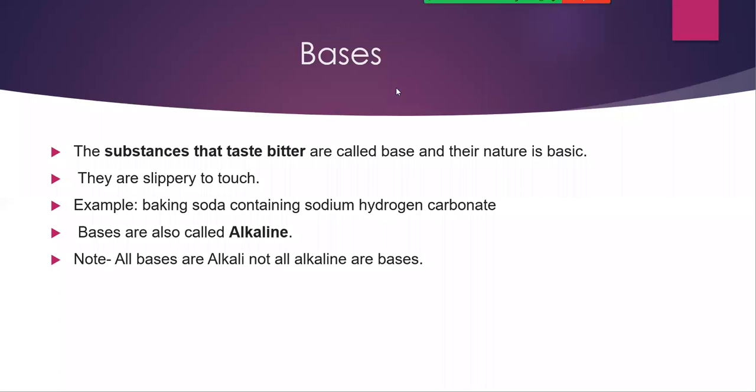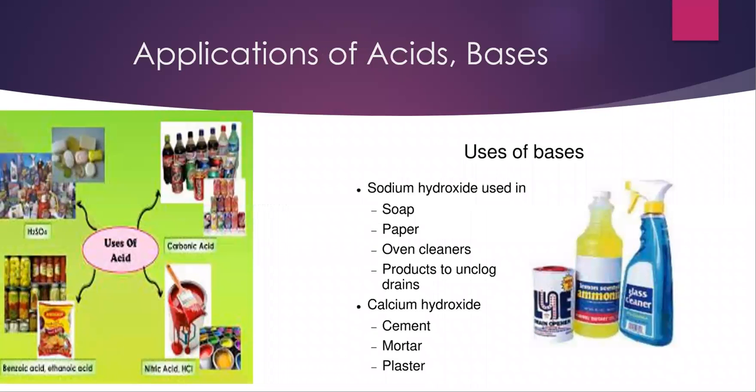Next slide. Now we are going to learn about some good applications of acids and bases. We will learn uses of acids and uses of bases. First of all, uses of acids. What is H2SO4? Sulfuric acid, king of chemicals.